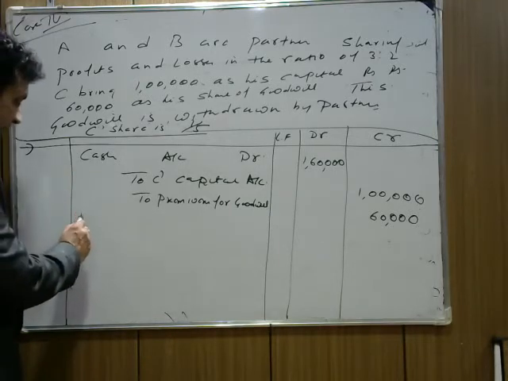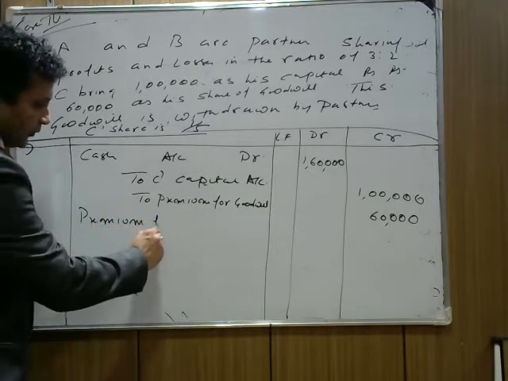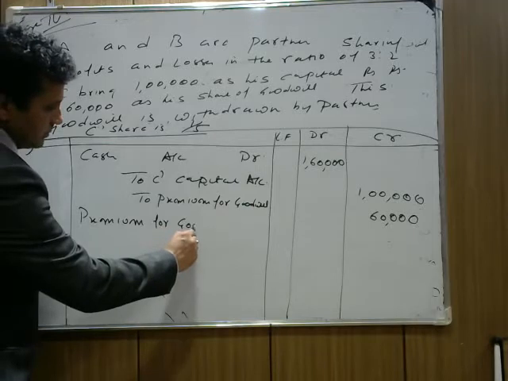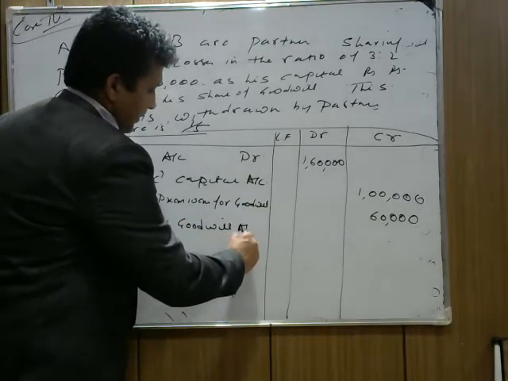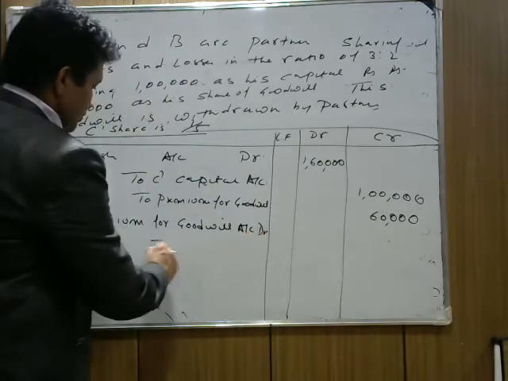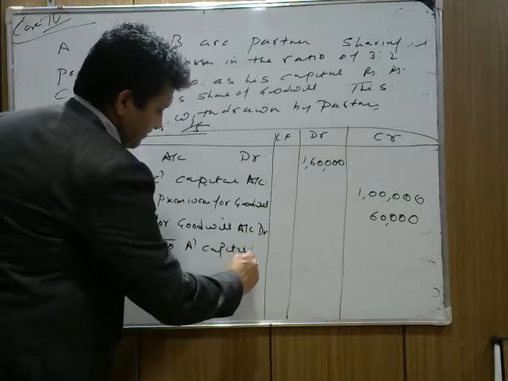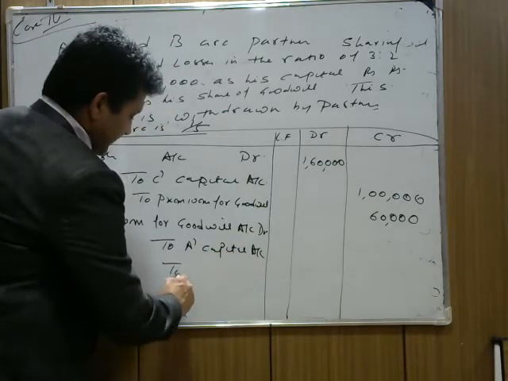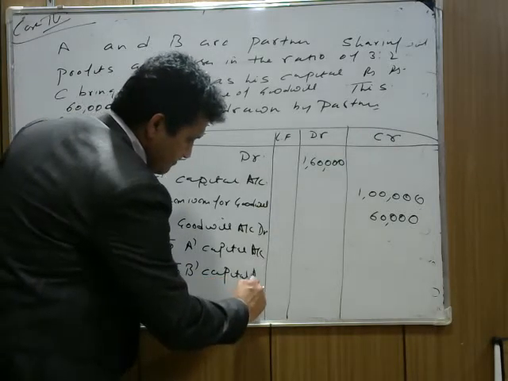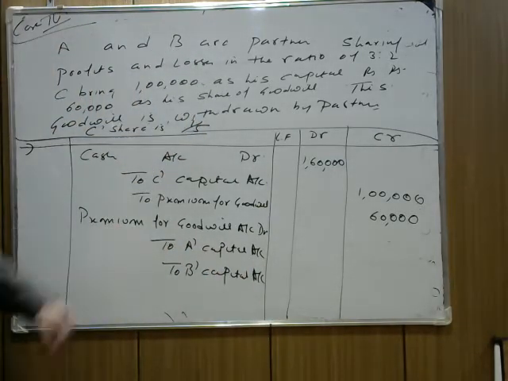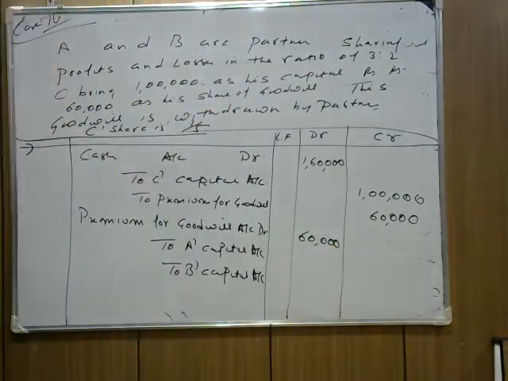A and B. So we write premium for goodwill account debit to A's capital account, to B's capital account. Now the premium for goodwill is 60,000. This 60,000 will be divided between A and B in their sacrificing ratio.